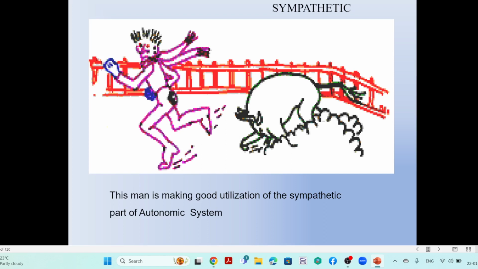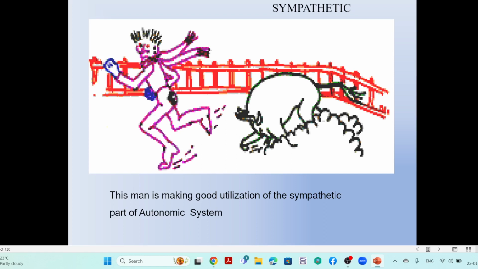So that means when he is running, the muscles become more active. Due to that, there is more contraction and relaxation of the muscle activities. Once the muscle activity is increased, similarly those muscles need more circulation of blood. So the heart starts to pump more.